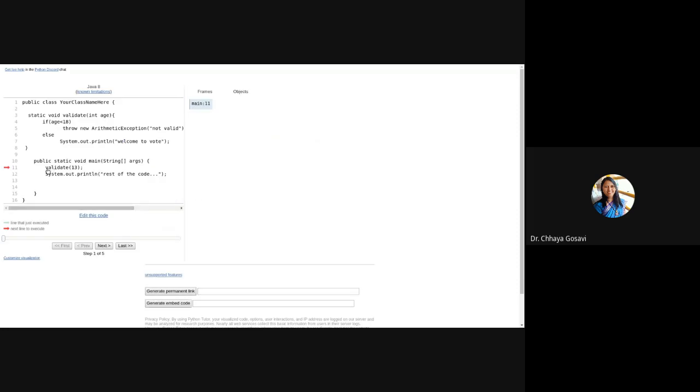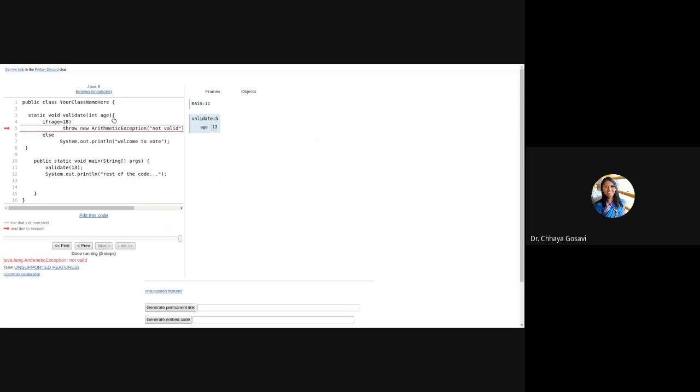So execution started from main. Validate 13, this function is getting called. If age is less than 18, yes, the value of age is 13, it is less than 18, so it will throw new ArithmeticException. This will throw an exception: you can see here java.lang.ArithmeticException: not valid, the string that we have passed. But now we didn't provide a try and catch. So this is handled by the Java runtime environment, and the next button is not enabled here. The program is halted in between.